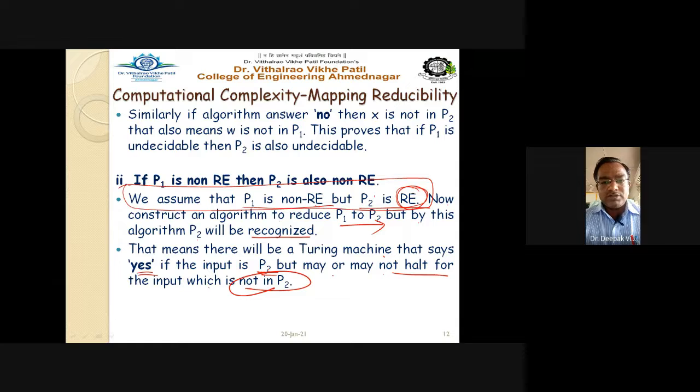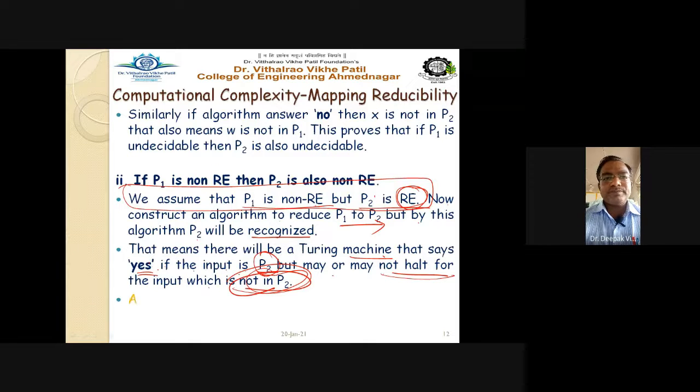So see here, the statements are quite lengthy, but just be focused, concentrate, give your concentration. Consider a Turing machine that says yes if the input is in P2, but may or may not halt for the input which is not in P2. So the Turing machine will definitely halt for the input that is in P2, but it may halt or it may not halt for the input which is not in P2, problem 2.